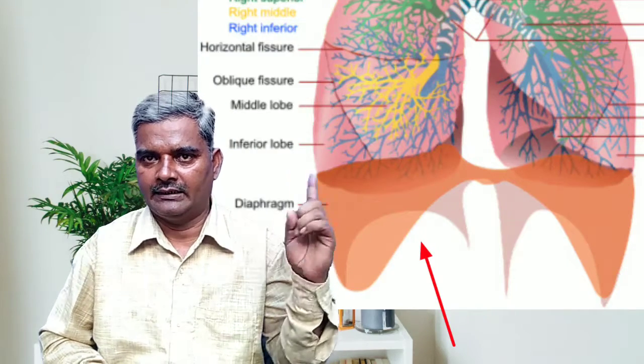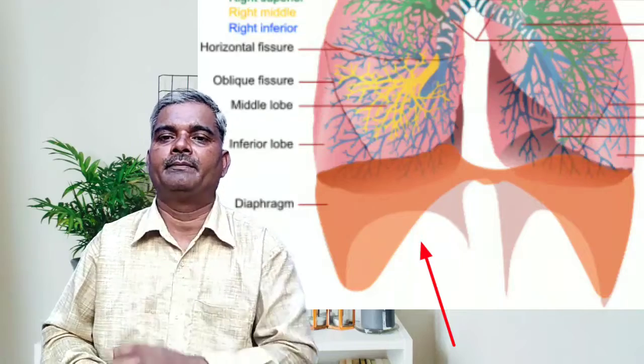Next, diaphragm. Try to understand about the diaphragm. The diaphragm is a dome-shaped, musculo-fibrous structure which separates the abdomen and thorax. The diaphragm is composed of radiating muscle fibers attached in the center with a central tendon, and originates from the circumference of the trunk.